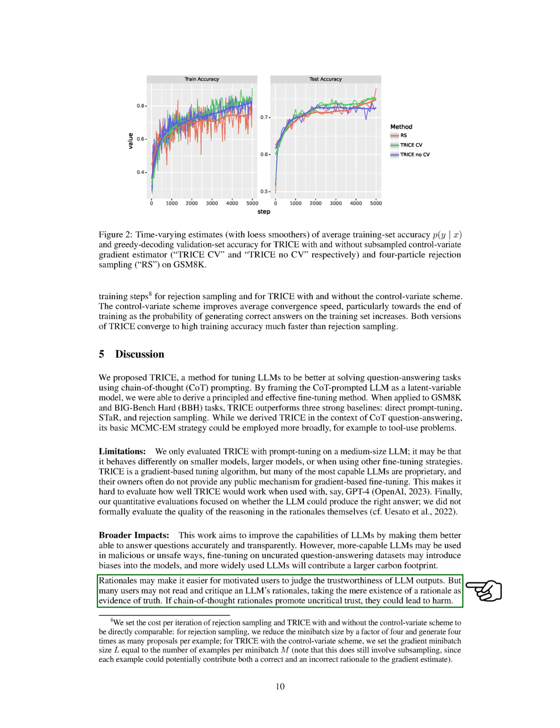Rationales might make it easier for discerning users to evaluate the reliability of LLM outputs. However, many users might not scrutinize an LLM's rationales, accepting the mere presence of a rationale as proof of truth. If chain-of-thought rationales encourage uncritical trust, they could potentially cause harm.